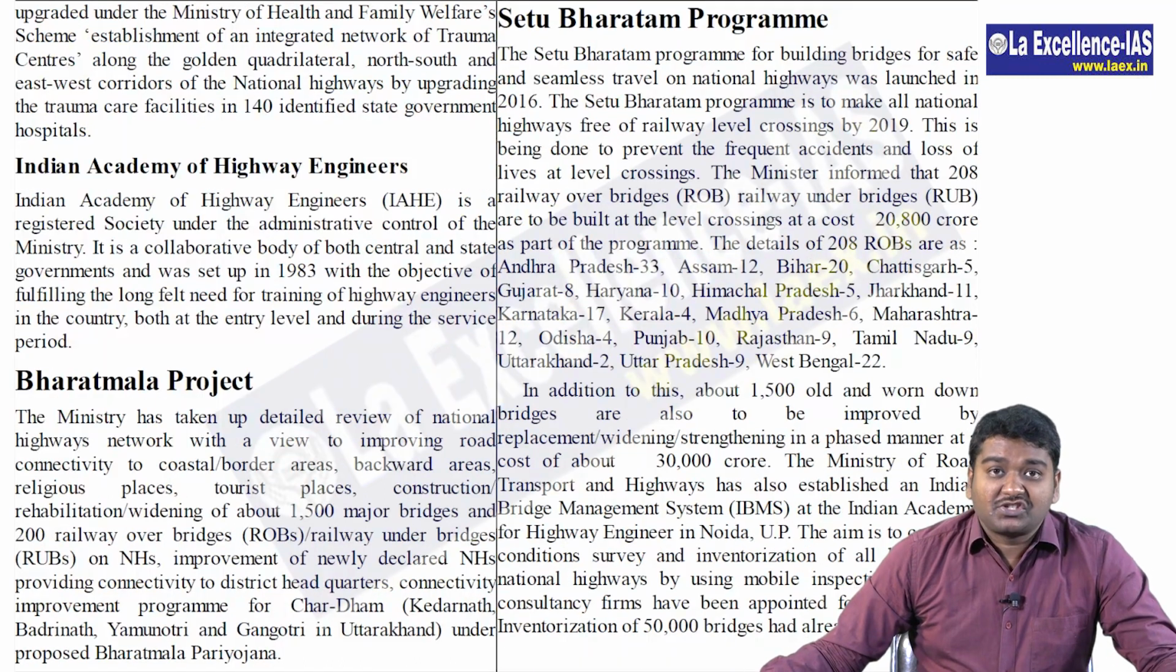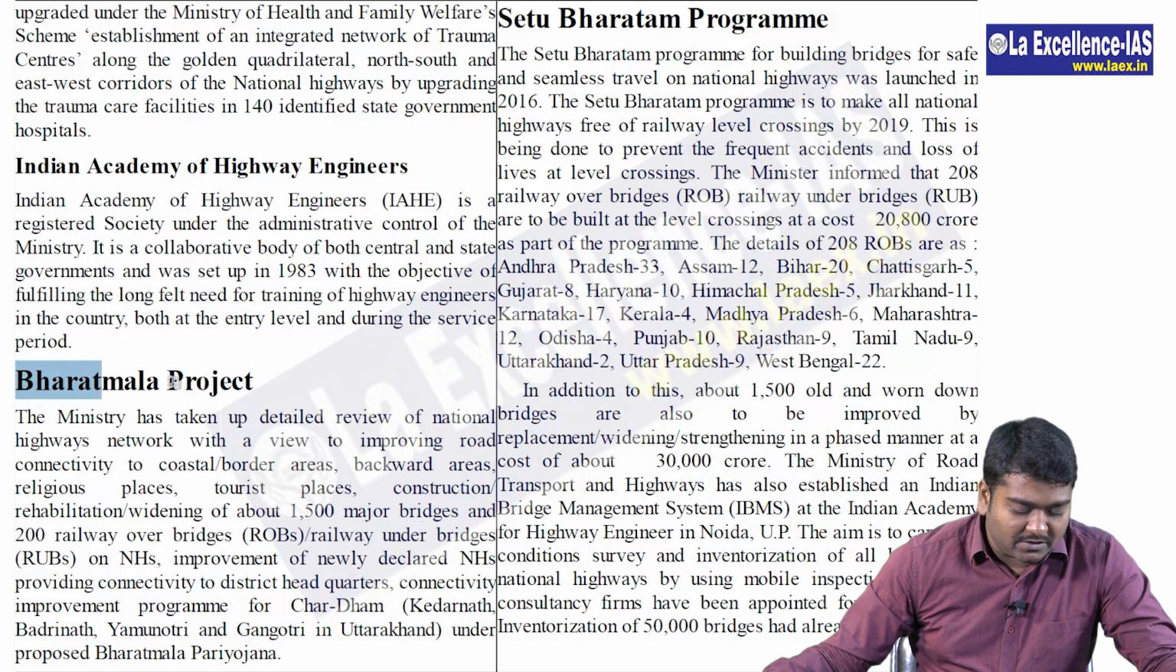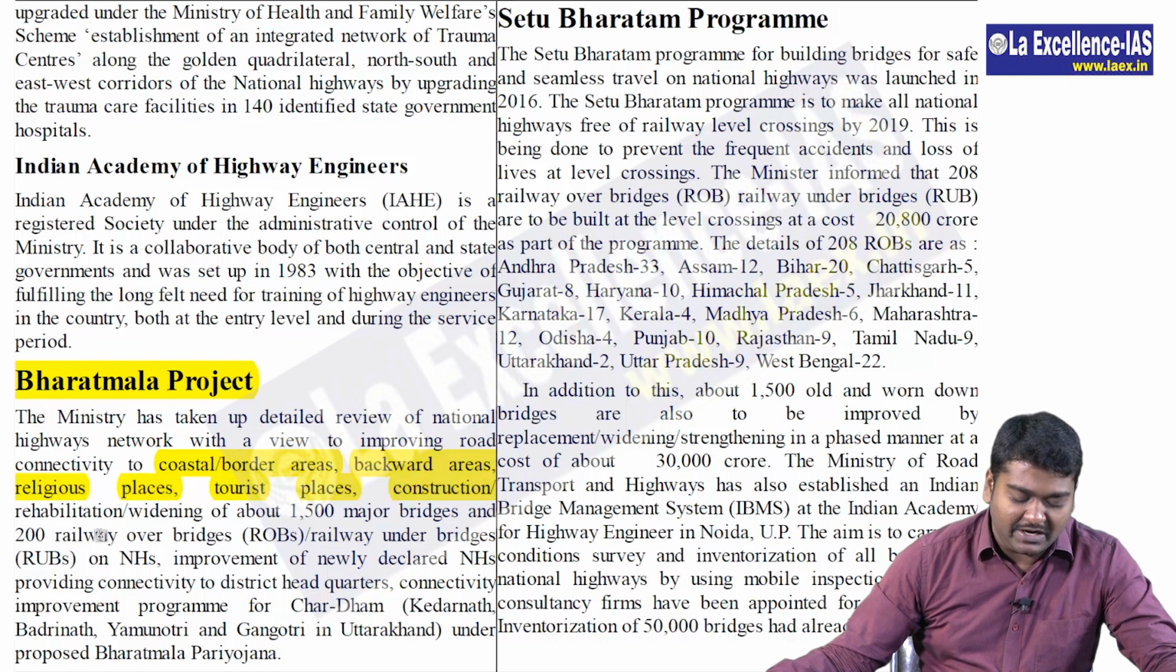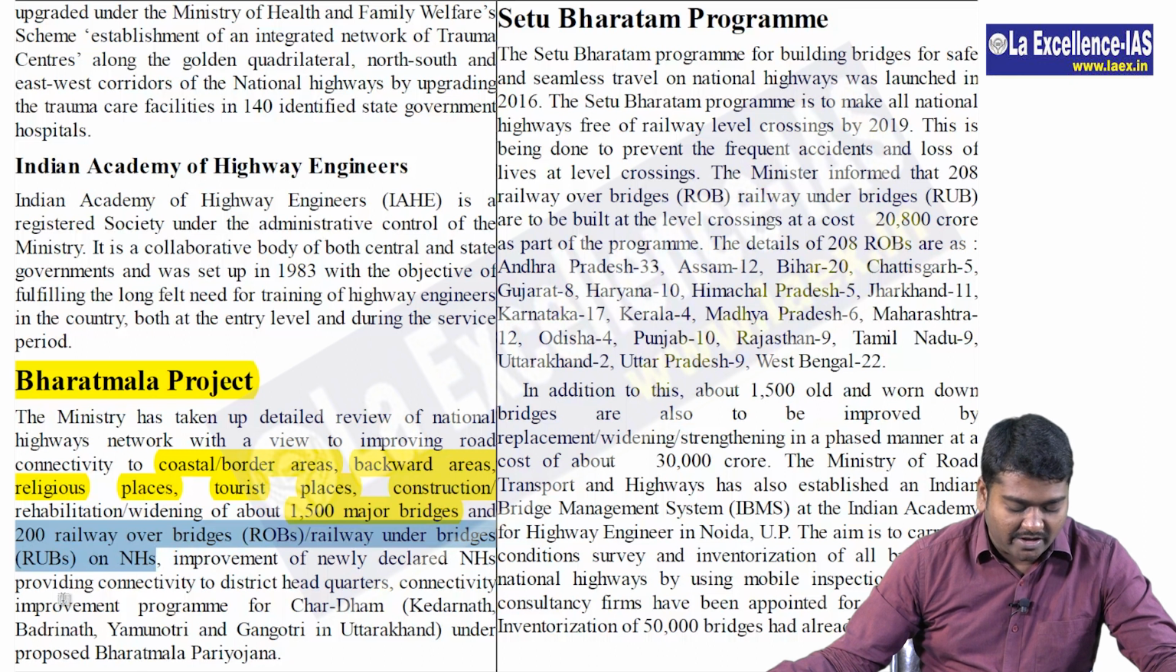Next, please open page 727 where we have to look at Bharatmala project, which actually talks about the ministry has taken up detailed review of national highways network with a view to improving road connectivity to coastal or border areas, backward areas, religious places, tourist places, construction, rehabilitation or widening of about 1500 major bridges and 200 railway over bridges and railway under bridges on national highways, improvement of newly declared national highways providing connectivity in district headquarters, connectivity improvement for Char Dham. All these are important.